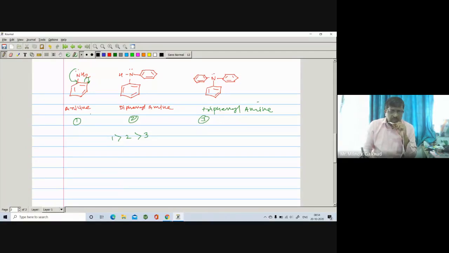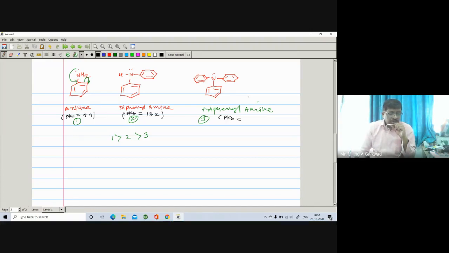The pKb value for aniline is found to be 9.4, for diphenylamine it is found to be 13.2, and for triphenylamine it is found to be neutral in nature.